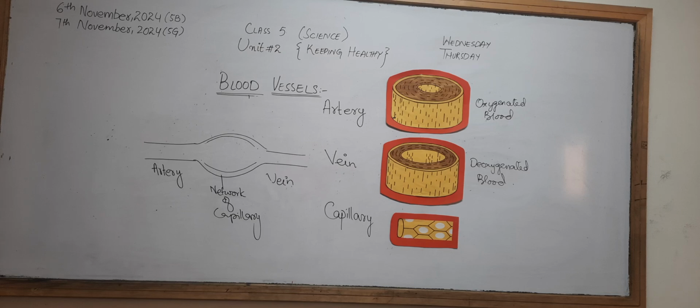And the next one, the vein, has a diameter that is very much bigger as compared to the artery, but it is thin walled. It is thin walled, but the diameter is much more than the artery. And then the capillary is a very thin walled and fine blood vessel that acts as a connection or network between the artery and the vein. Okay, this is our topic, and now I will give you the homework.